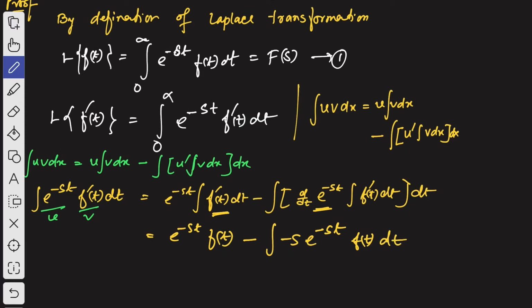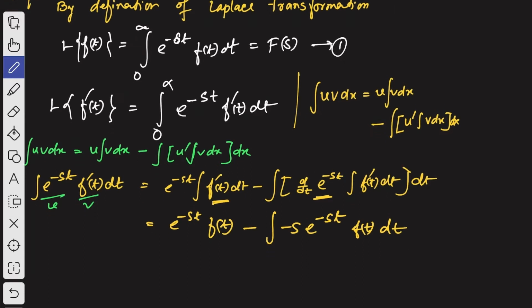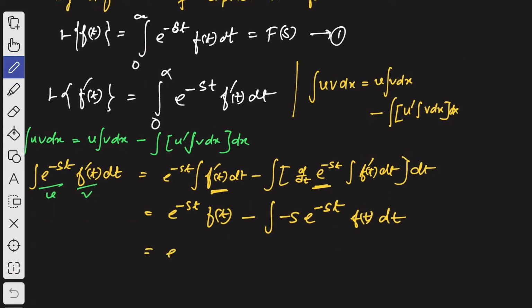Now let me scroll down the page. Okay, now e to the power minus st f of t.